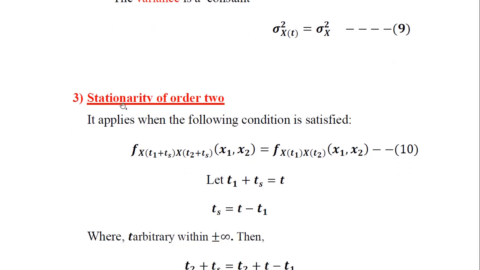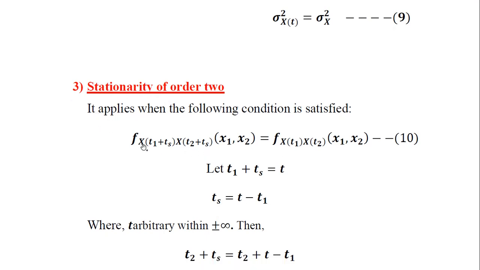For order 2, we will just investigate the stationarity characteristics here. It applies when the following condition is satisfied. The joint PDF of x of t1 plus ts and x of t2 plus ts, so two random variables are taken at two different time instants, is equal to the joint PDF of x of t1 and x of t2, that is, it stays the same.